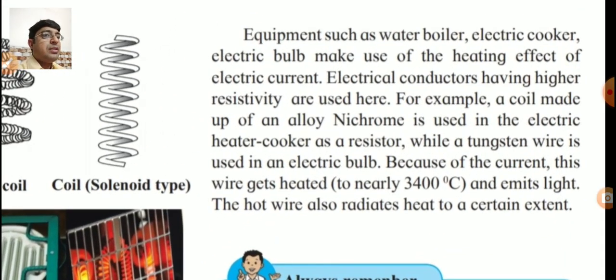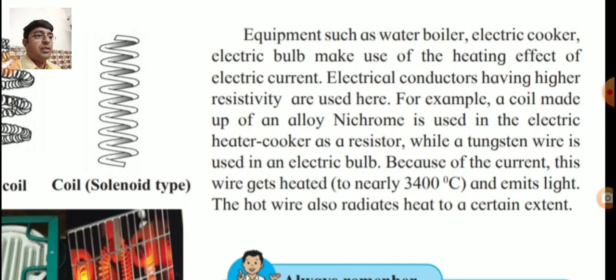So equipment such as water boiler, electric cooker, electric bulb make use of the heating effect of electric current. In all these equipment, electric current is passing through it and heat is produced. Electrical conductors having higher resistivity, meaning more opposition to the flow of current, that property is used here.